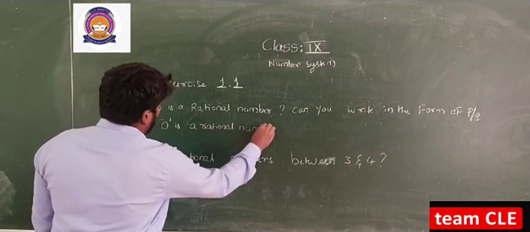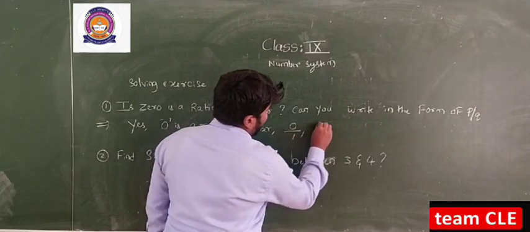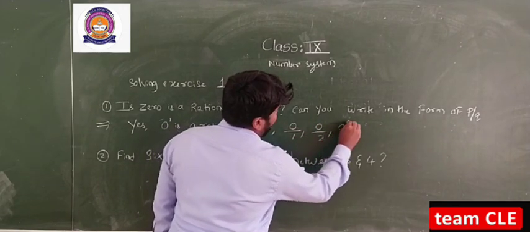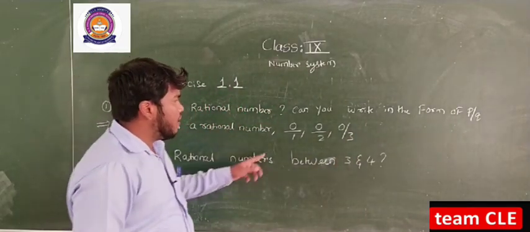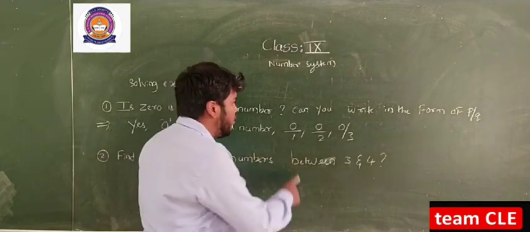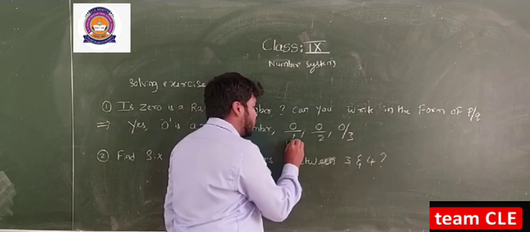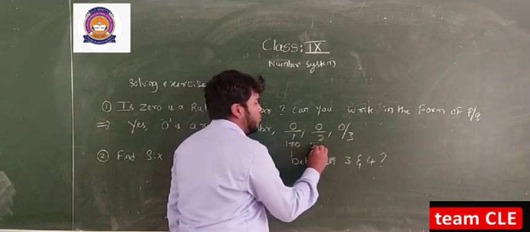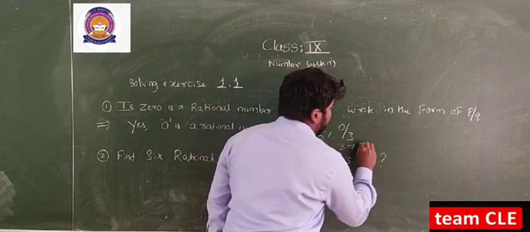0 can be expressed in the form of a rational number as 0 by 1, 0 by 2, 0 by 3. What is our definition of a rational number? The numbers expressed in the form of p by q where q is not equal to 0. So this is p and this is q. Here 1 is not equal to 0, 2 is not equal to 0 and 3 is not equal to 0.